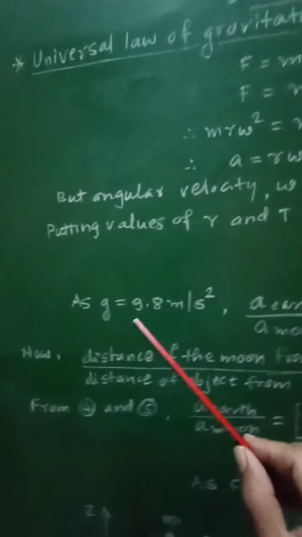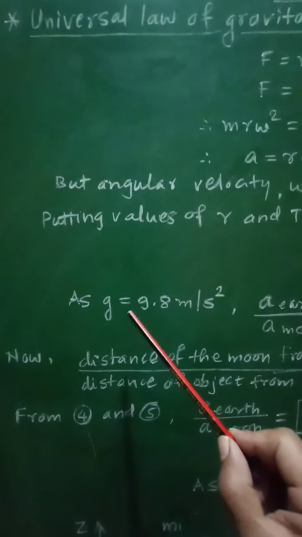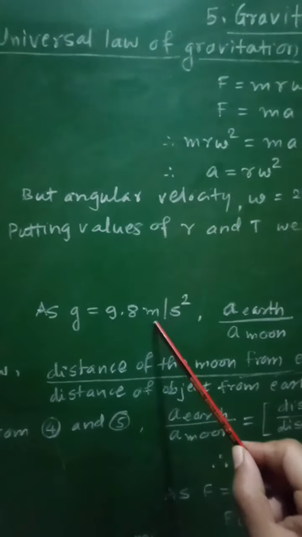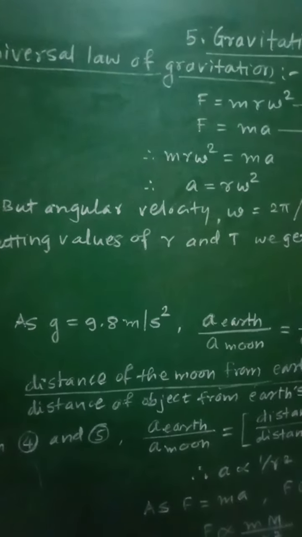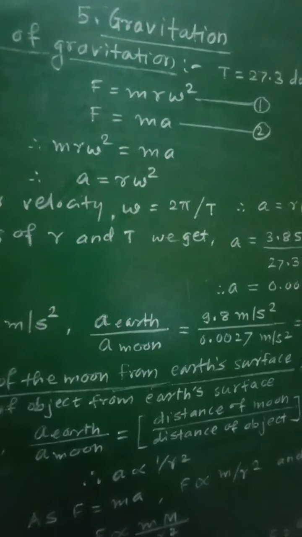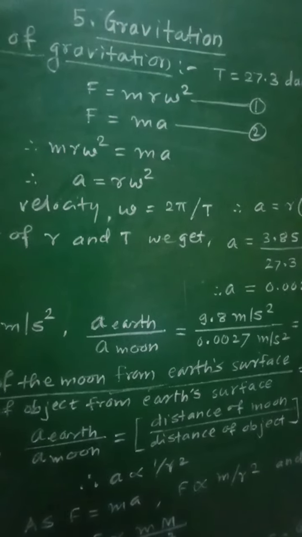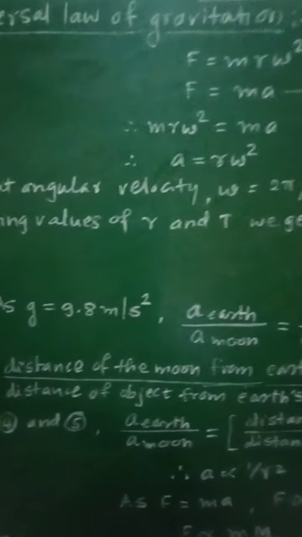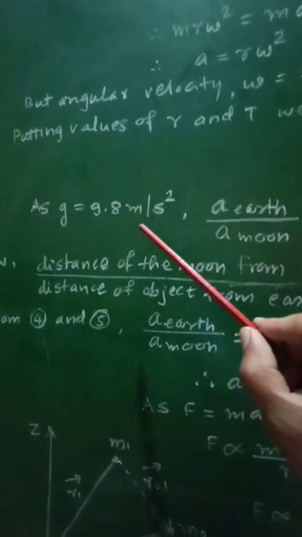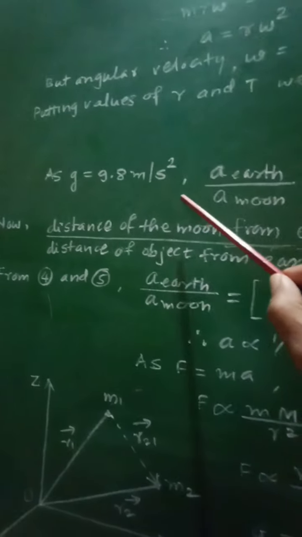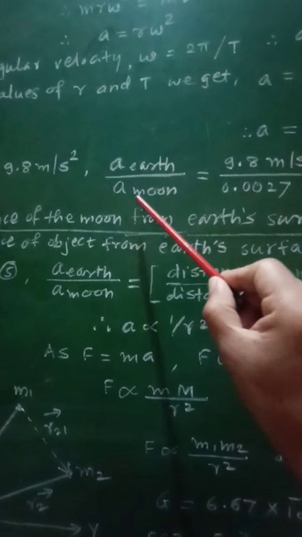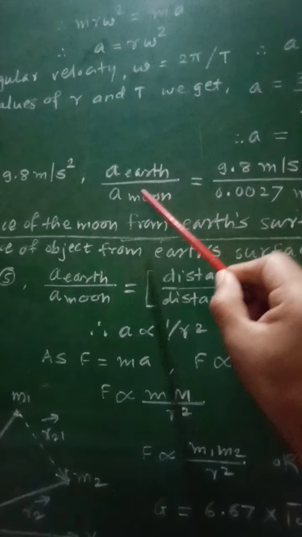Now, the value of acceleration due to gravity of the earth, g, is equal to 9.8 meter per second square. As g is equal to 9.8 meter per second square, we can take the ratio of the acceleration of the earth and the acceleration of the moon. This is the value of acceleration due to gravity on the surface of the earth, that is g equal to 9.8.